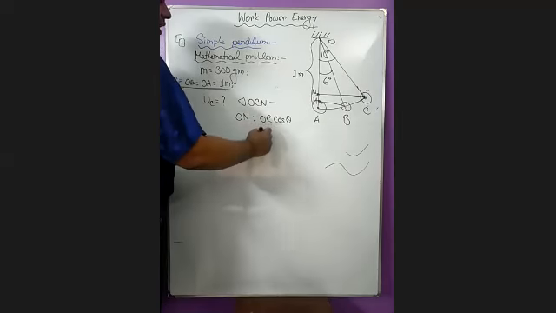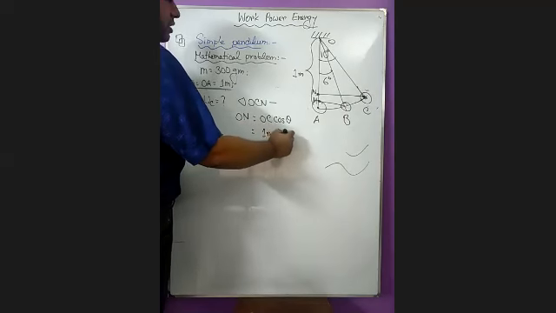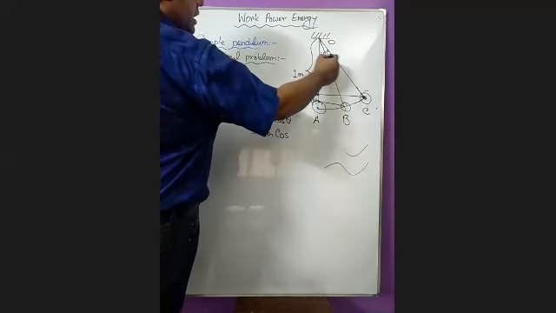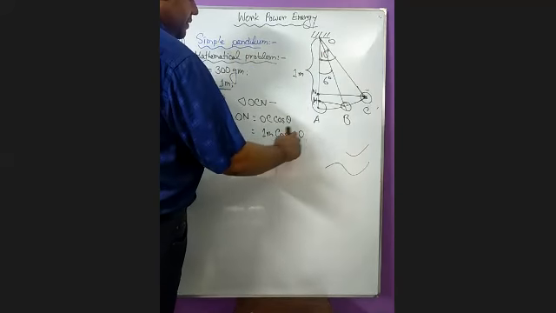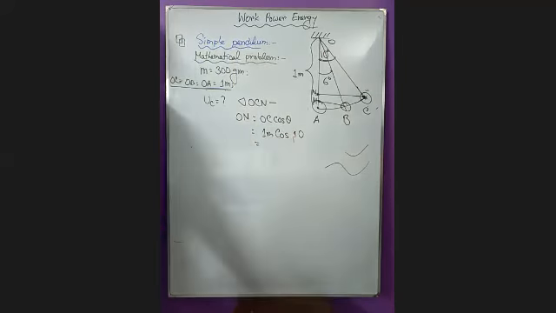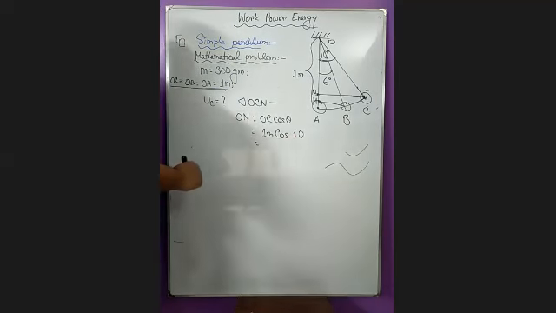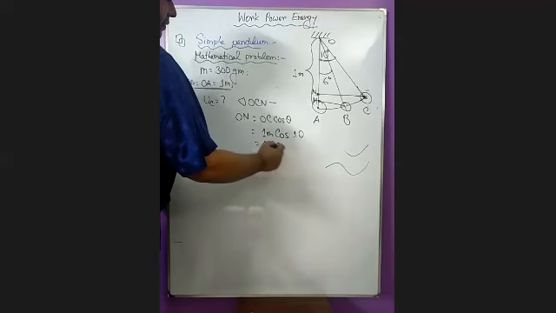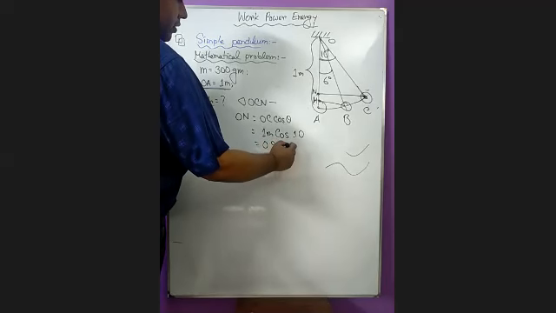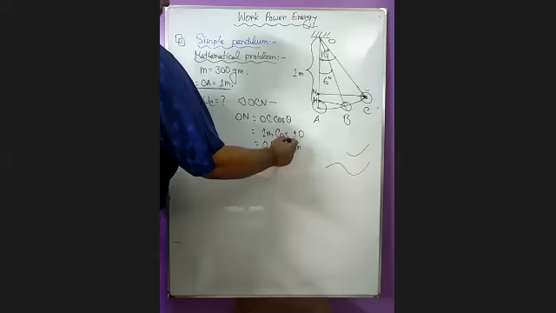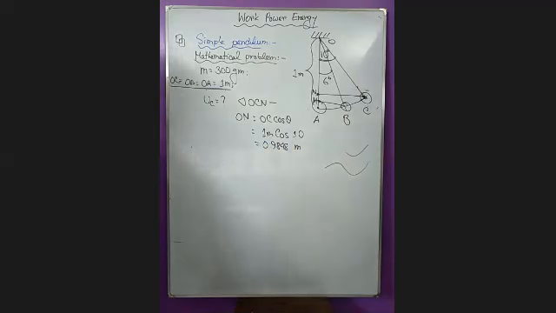So what is OC here? It's 1 meter. And what is the theta here? It's 10 degrees. So what will be the value of ON? 1 meter into cos 10. So 0.9848 meter.